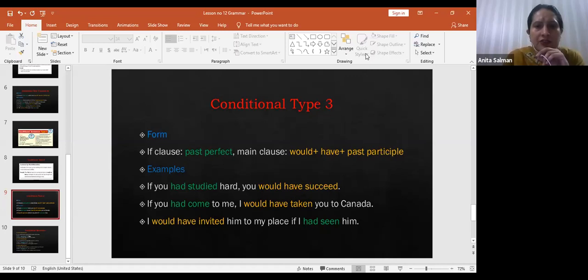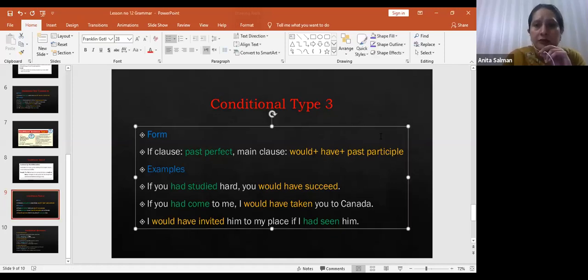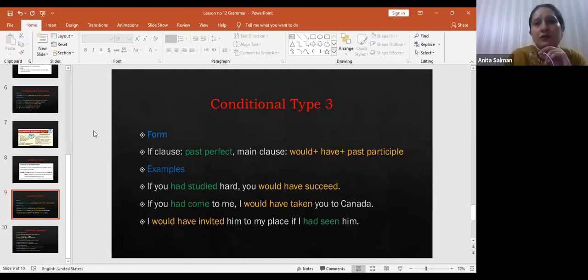What is difference between past perfect and past participle? Beta, past perfect is a tense. In past perfect, we use had plus third form of verb. Whereas past participle is only the third form of verb, right? Like he had gone to school, right? Had gone, he had gone to school, वो school जा चुका था, right? This is past perfect tense, right? And gone is past participle. Past participle mean third form of verb.